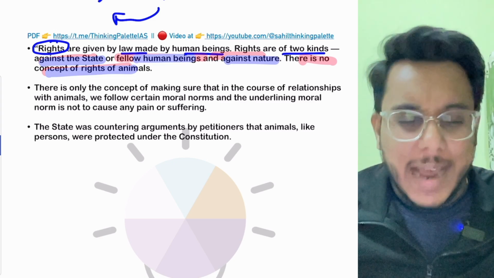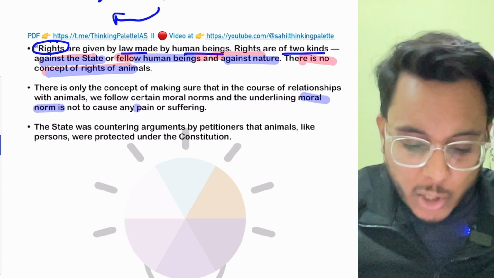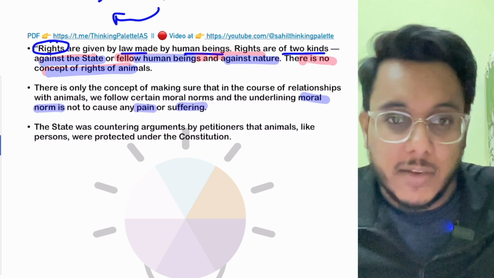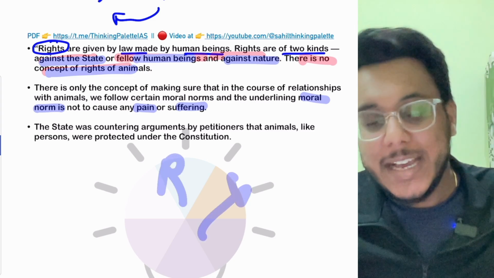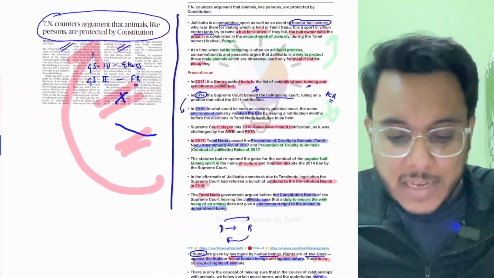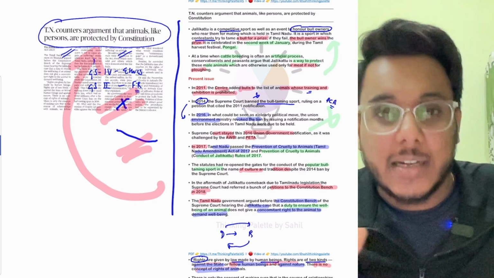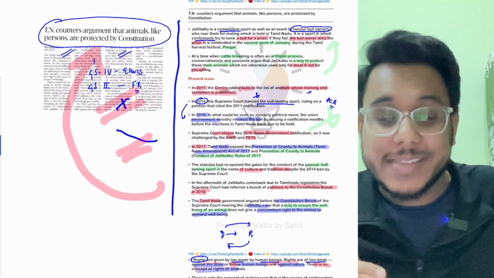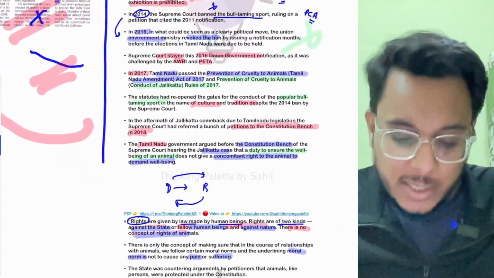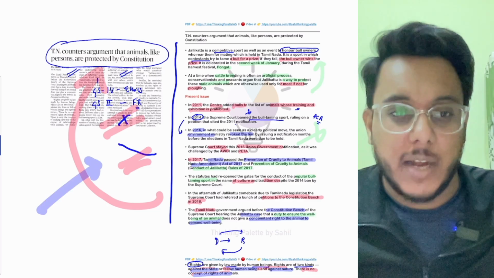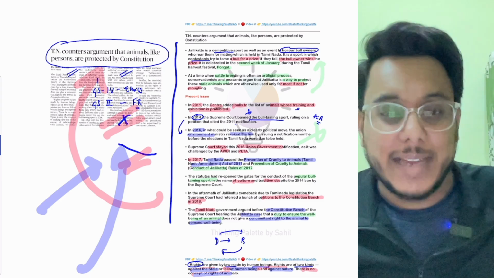Here it is being provided that though there is a moral norm, a moral responsibility that animals should not be inflicted with pain or suffering, to say that they have a right is not the case. It has also been said that whenever we domesticate animals, the domestication itself will lead to certain kinds of cruelty. Certain cruelties have to be there as a part of their existence. This is what the Tamil Nadu government provided in the court. So this, guys, is the entire issue that had come.